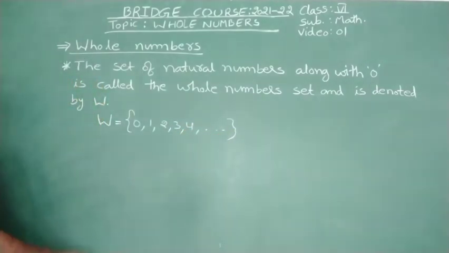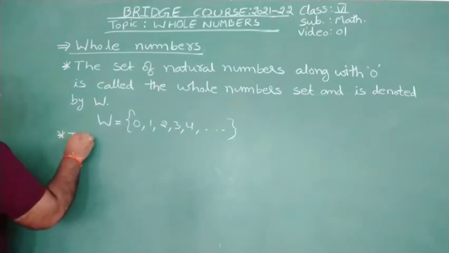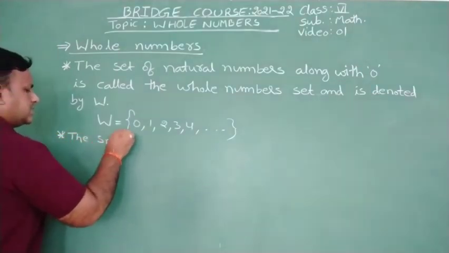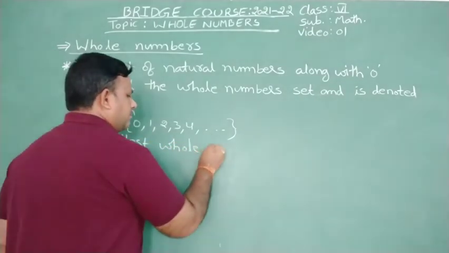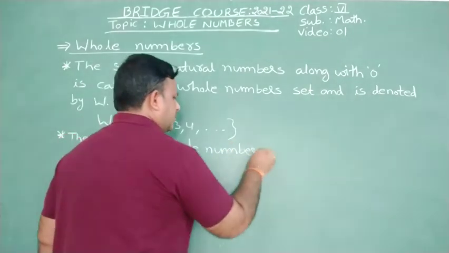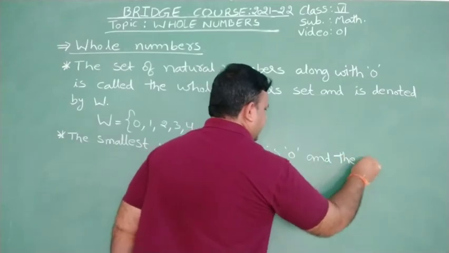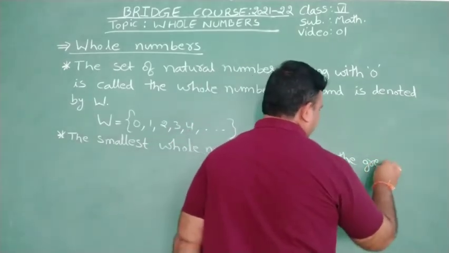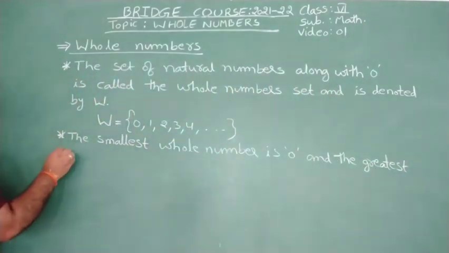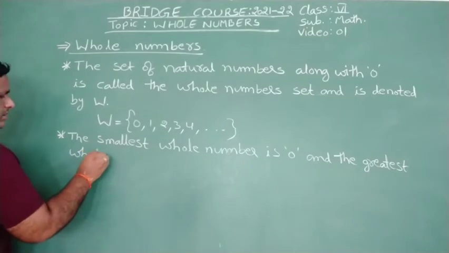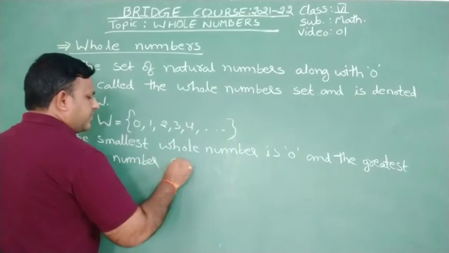So from this set of whole numbers we can write the smallest whole number is 0 and the greatest whole number, like smallest we have the greatest, cannot define.